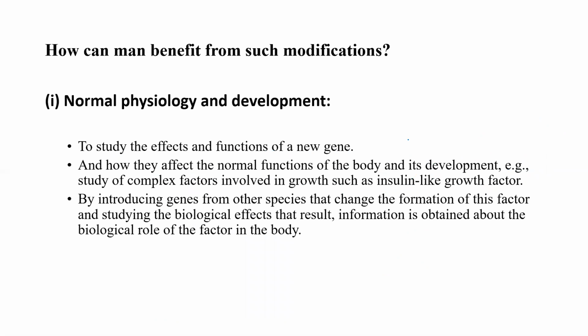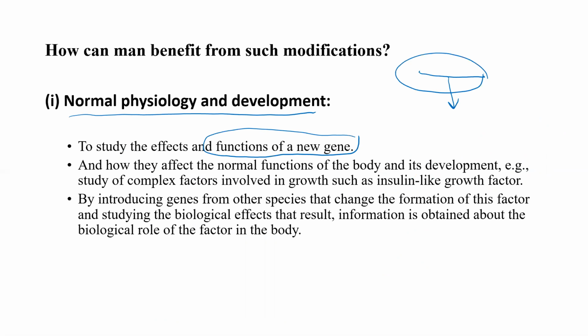Now, how can man benefit from such modifications? How can anyone benefit from transgenic animals? In order to understand normal physiology and development, and to understand the functions of a new gene, we can use transgenic animals. We can incorporate a gene in an animal and understand the function of this new gene. And also we can understand how it affects the normal functions of the body, how it affects the function of the lung, heart, kidney, liver. So all of that can be understood, and its development.